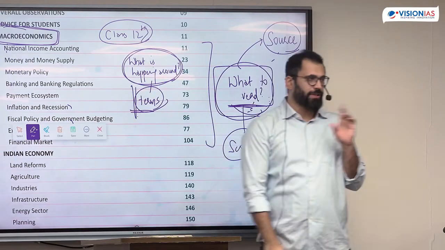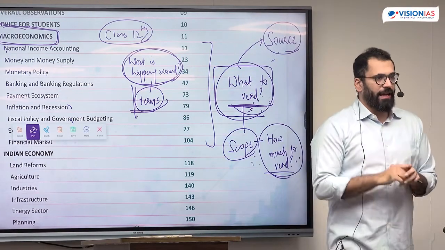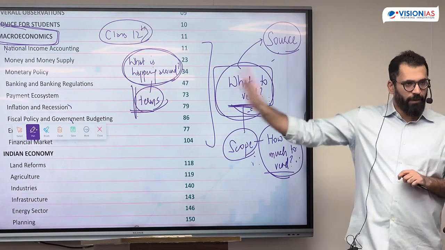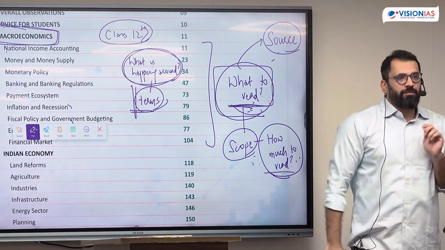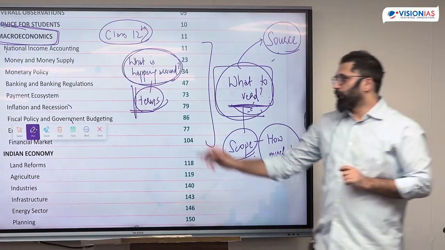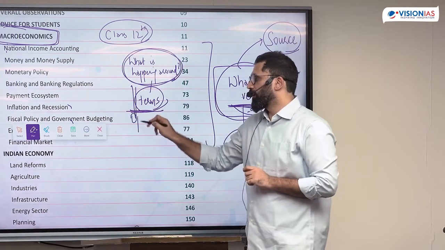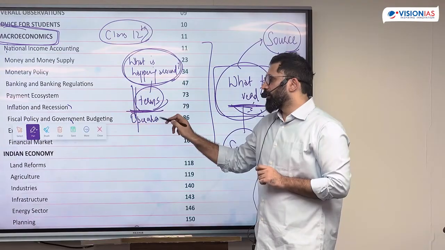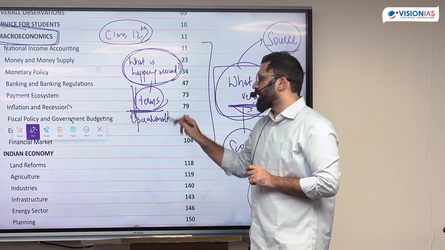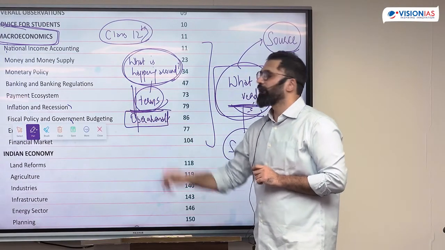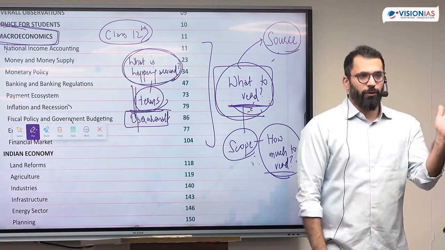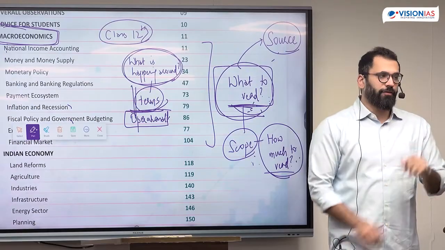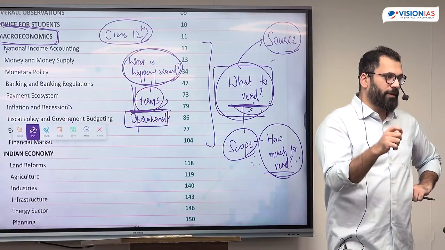How do we read? Now, once we have figured out that these are the topics, I'll go one by one in each of the topics and explain whatever we are doing here. Once we know it is macroeconomics and term-based questions are asked, terms or how they are operationalized in the economy. Operational part, for example, if interest rates increase, what will happen to exchange rate? If money goes out, what will happen to the economy? What are the factors for demand pull inflation?